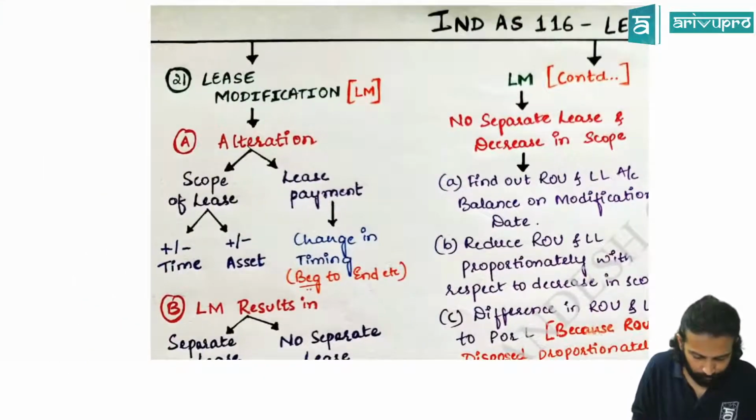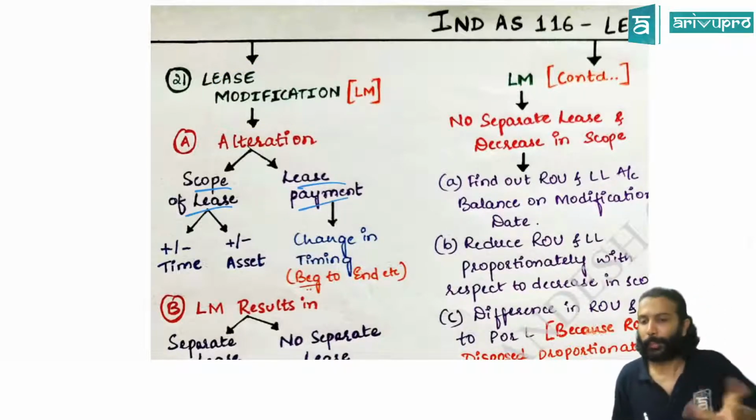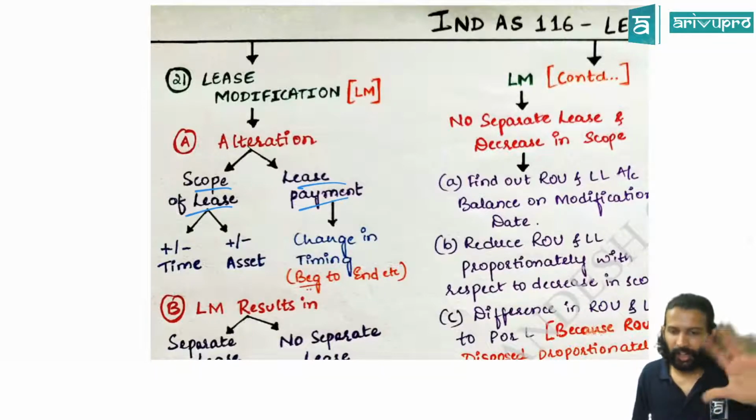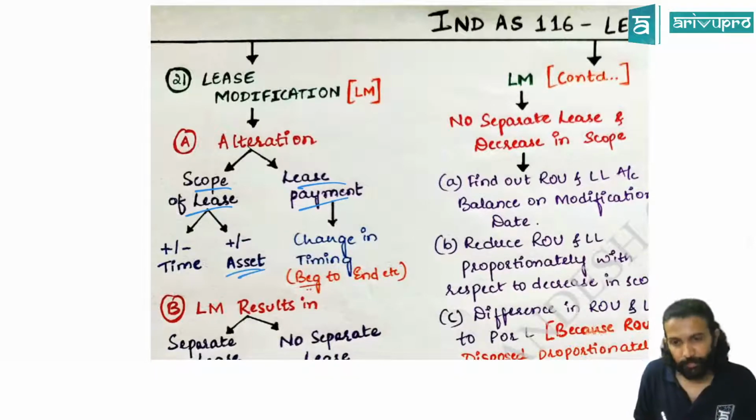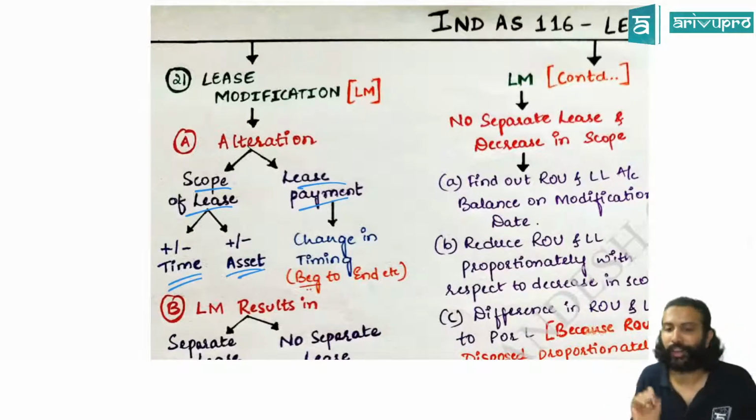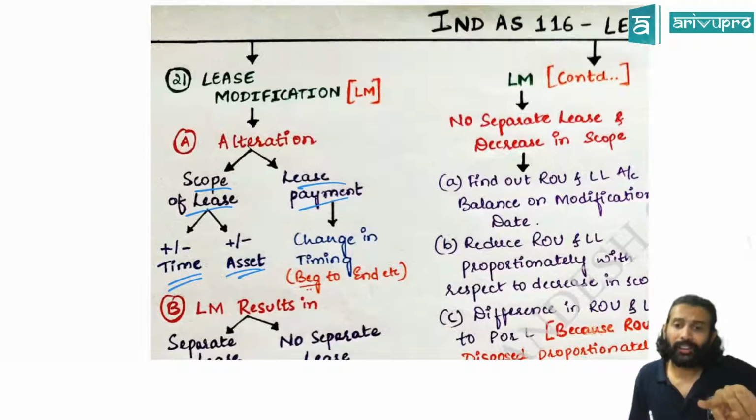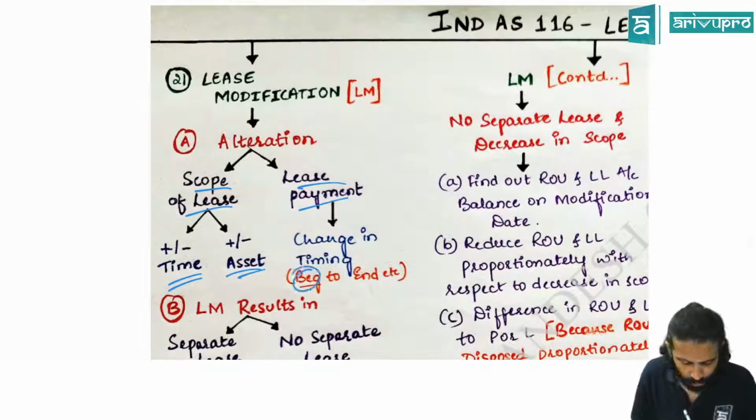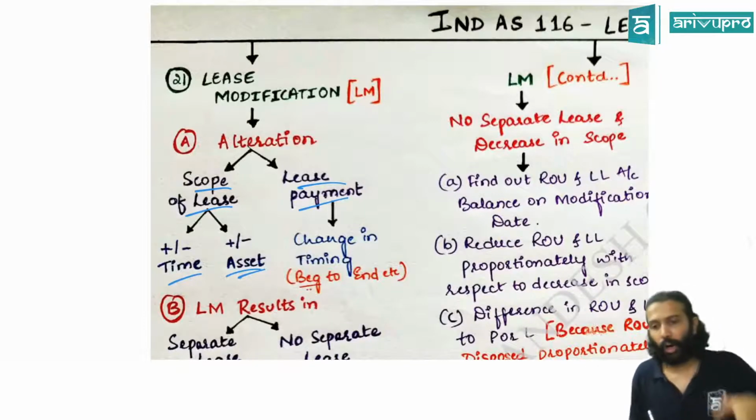Lease modification means altering two things. One is the scope of the lease, or the lease payment could be altered. Scope change means more assets came in or assets got reduced, or lease term increased or reduced. Price change means either lease payment increased or decreased, or payment terms changed. Meaning earlier you used to pay at beginning, now you're paying at end, or end to beginning like that.